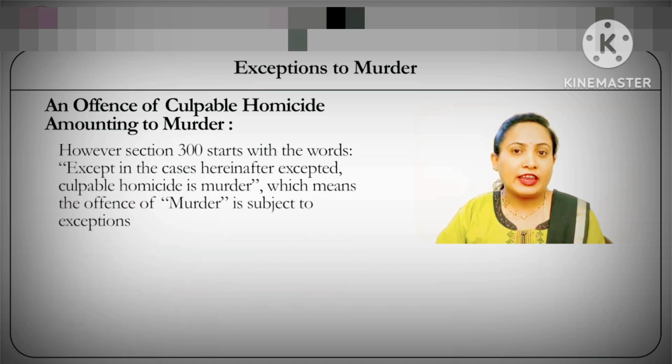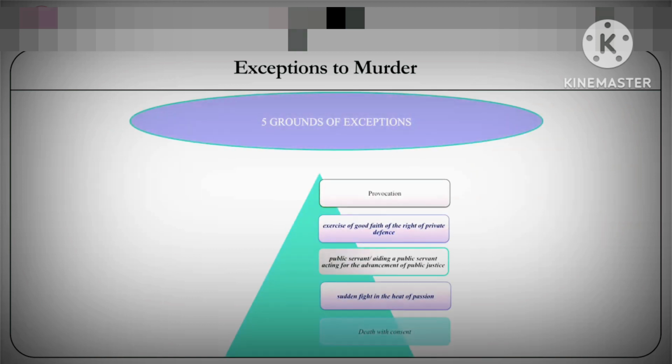As earlier stated, the very section 300 begins with the words except in cases hereinafter excepted, culpable homicide is murder, which means that the entire section 300 is subject to 5 grounds of exceptions. Now, if this offence of murder, as narrated under section 300, comes under any one of the 5 grounds of exceptions mentioned under 300, it would rather become a case of culpable homicide not amounting to murder, and it will no more remain an offence of murder. That means the accused comes under one of the partial grounds of exemption under which he would be punished for culpable homicide and not for murder.